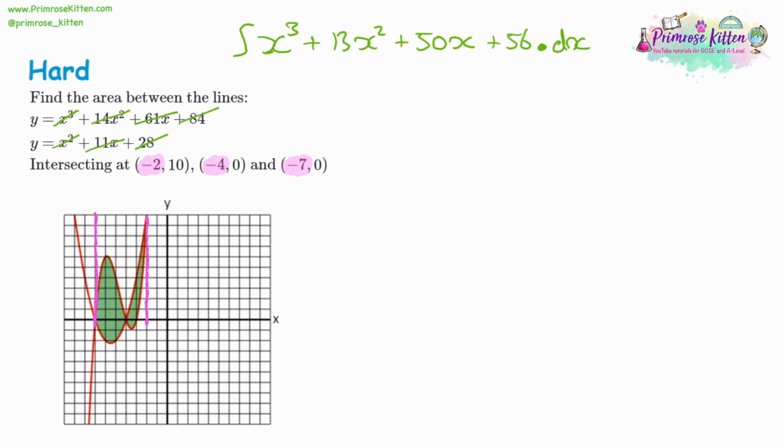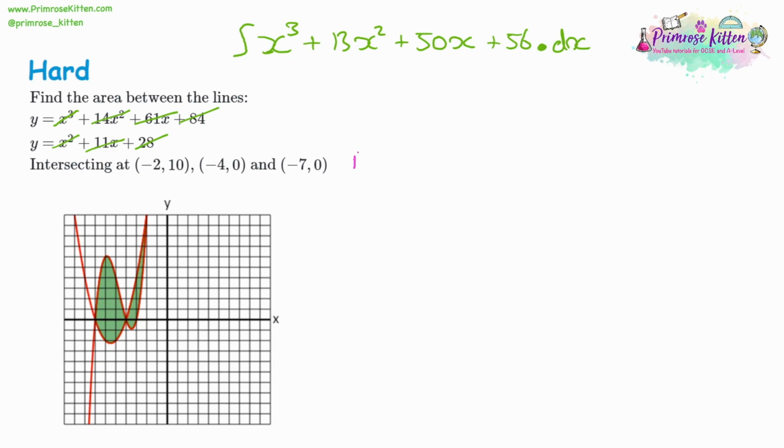So you might think, well, do we substitute in between negative 7 and negative 2? Well, no, we need to take the negative 4 into account as well. Now that is where the 2 shaded sections are separated. So what we have to do is substitute separately for each area. We do a substitution for the first area and then a substitution for the second area.